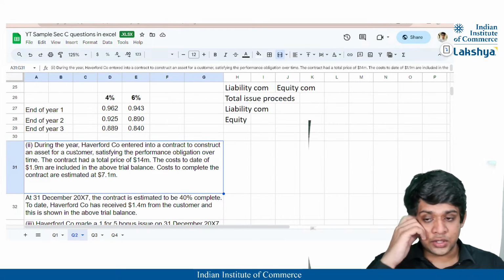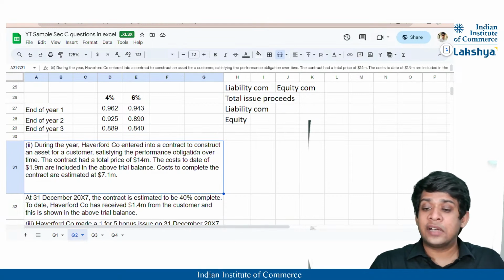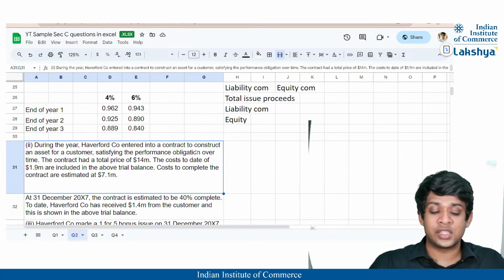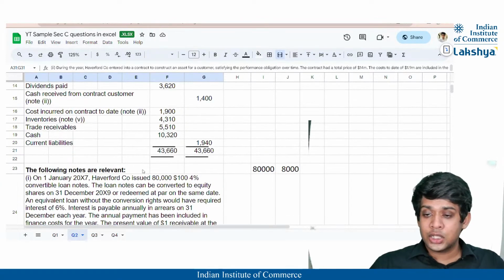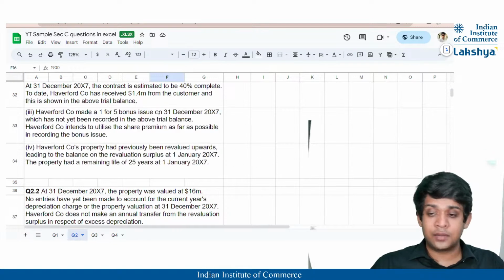Let us look at the second adjustment. During the year, Haverford Company entered into a contract to construct an asset for a customer, satisfying the performance obligation over time. Okay, so this is the question on revenue. Correct? Satisfying the performance obligation over time. The contract had a total price of $14 million. The cost to date is 1.9 million, which is included in the above trial balance. So you can see here, the cost to date is stated as 1.9 million, that is 1900, right?